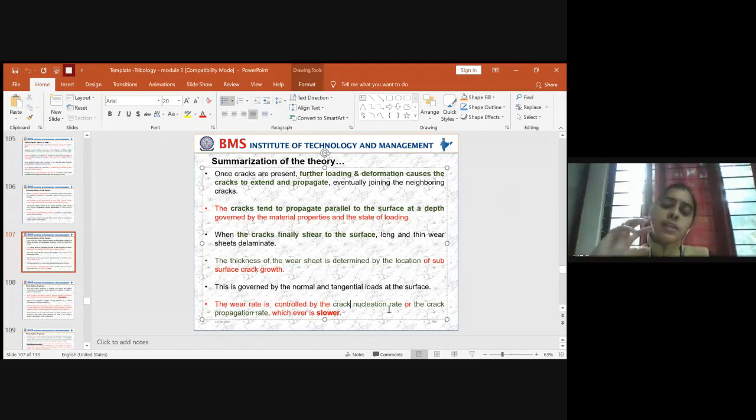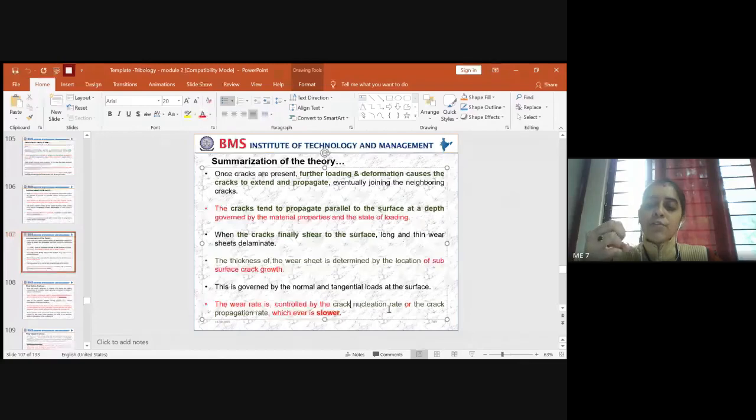So you should see that the nucleation rate is reduced. This can happen if you have selected the best material, so that the amount of nucleation is reduced. If on one side you have a soft material and on the other side a very hard material, then the nucleation rate will easily increase, the crack gets propagated, and the wear rate will be high.